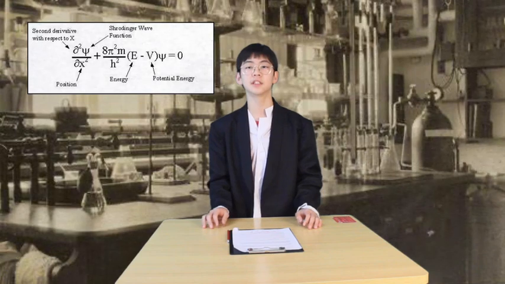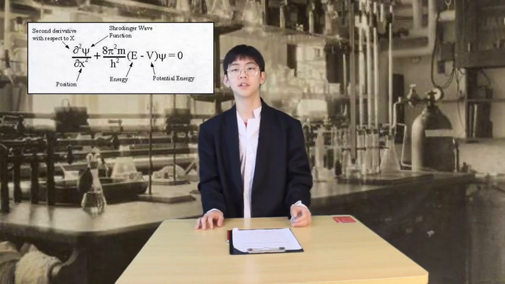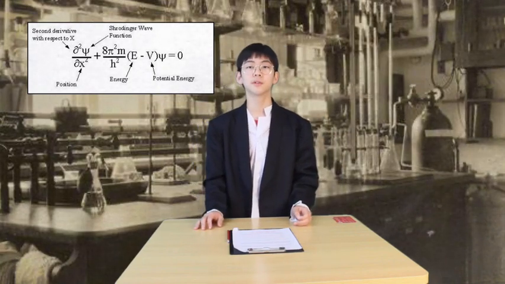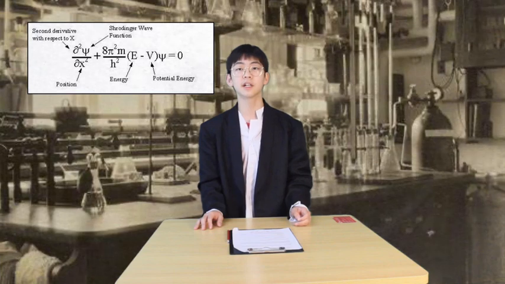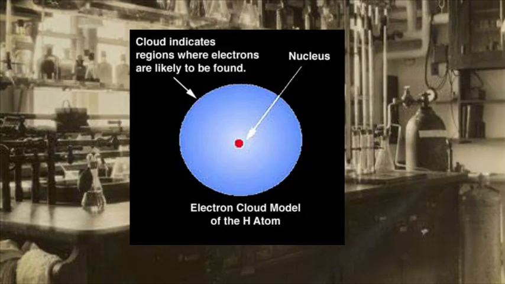Oh, hi, if you're wondering what I'm doing, I'm currently calculating electron clouds of a hydrogen atom. This equation is called the wave equation, and I established this equation to find the electrons of different atoms. Here, these are what each part of the equation mean. Also, I am now testing my equation by finding out the electron waves of a hydrogen atom. And this is what I've got.